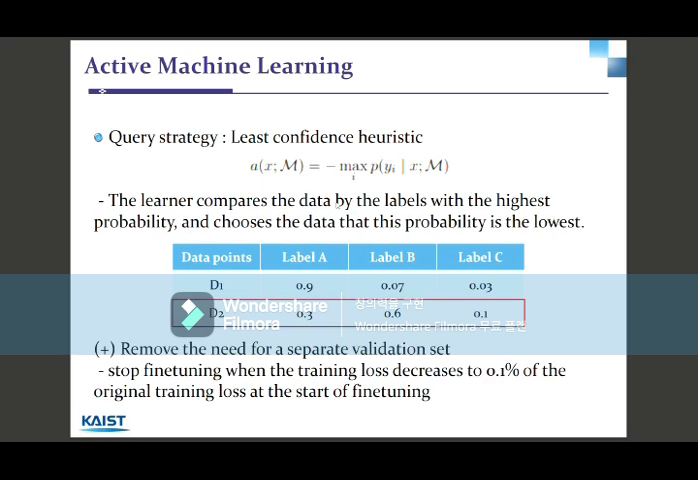Also, the article uses a very special heuristic, which is removing the need for a separate validation set. For most fine-tuning steps, we need a separate validation set, and so we have to separate the given set into two. However, in this article, they used the simple heuristic of stop fine-tuning when the training loss decreases to 0.1% of the original training loss, and this is proven to be as accurate as using a separate validation set in this article.